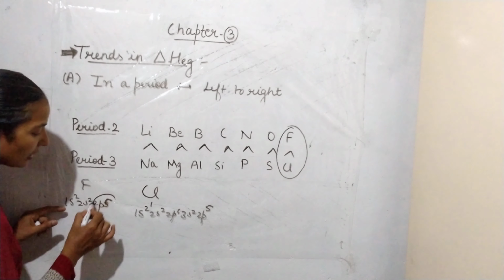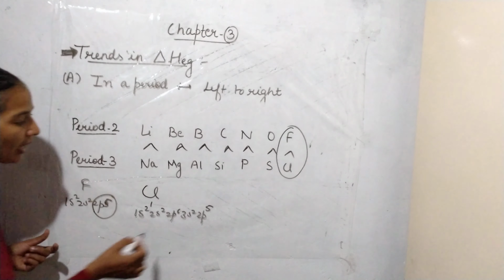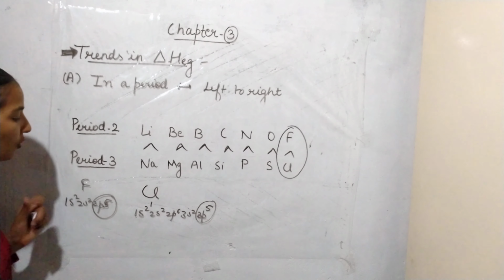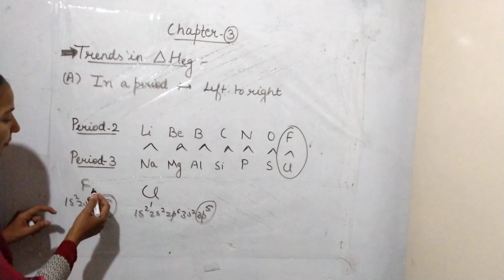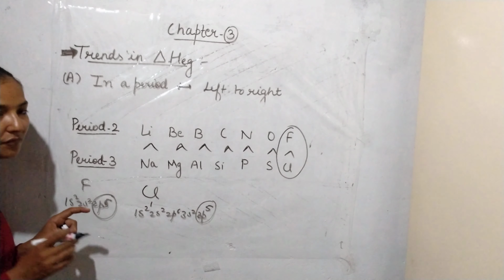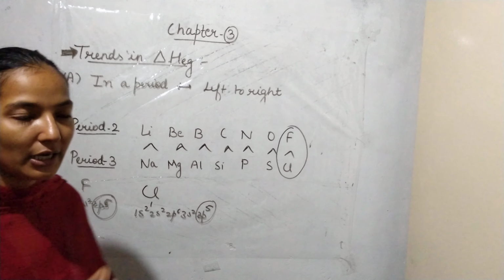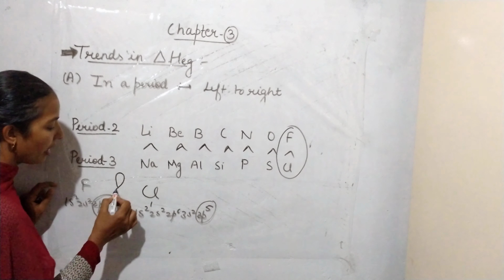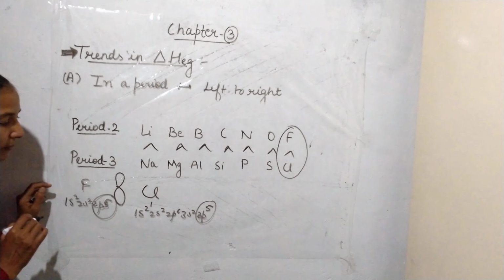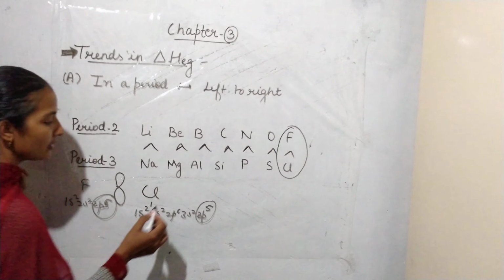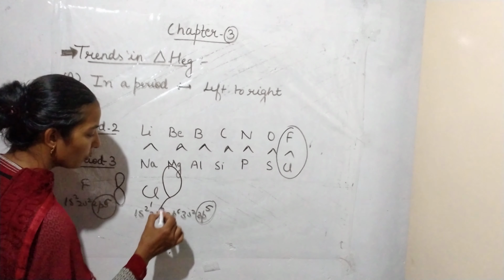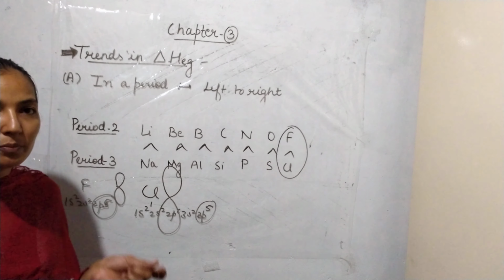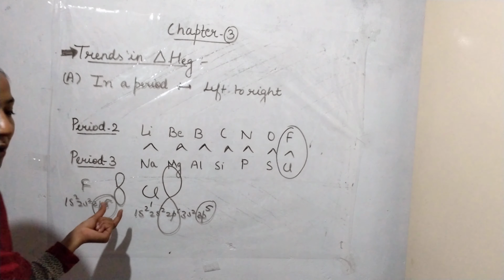Here the electrons are going to fill in 2p orbital, and here the electrons are going to fill in 3p orbital. What actually the main reason is, if we draw the diagram, just for understanding purpose: the shape of p orbital is dumbbell shape, and 2p orbital is quite smaller as compared to the 3p orbital. The 3p orbital is having a bigger size as compared to the 2p orbital.